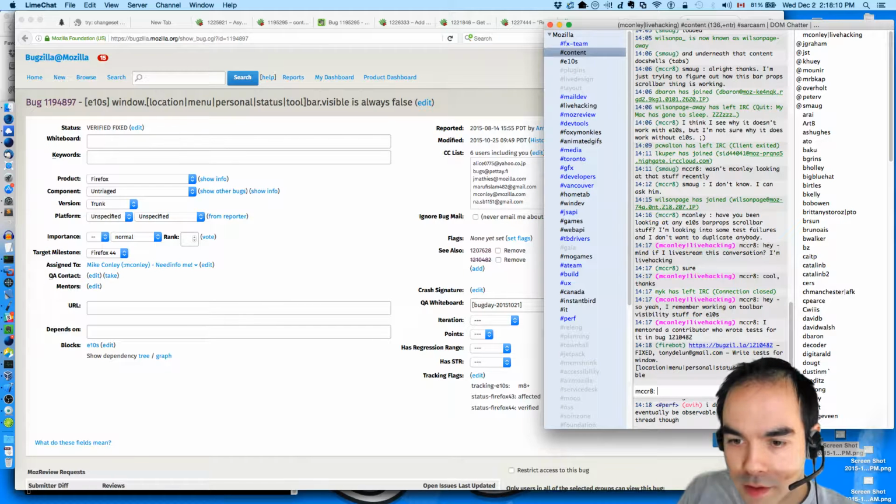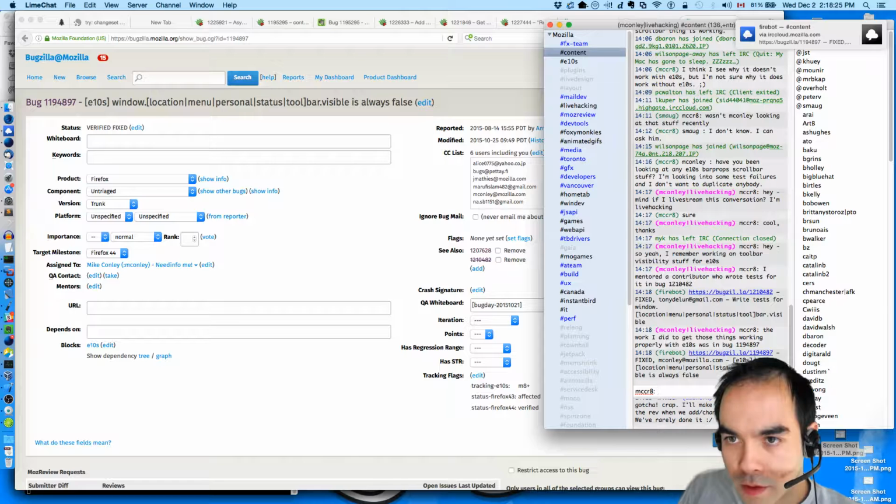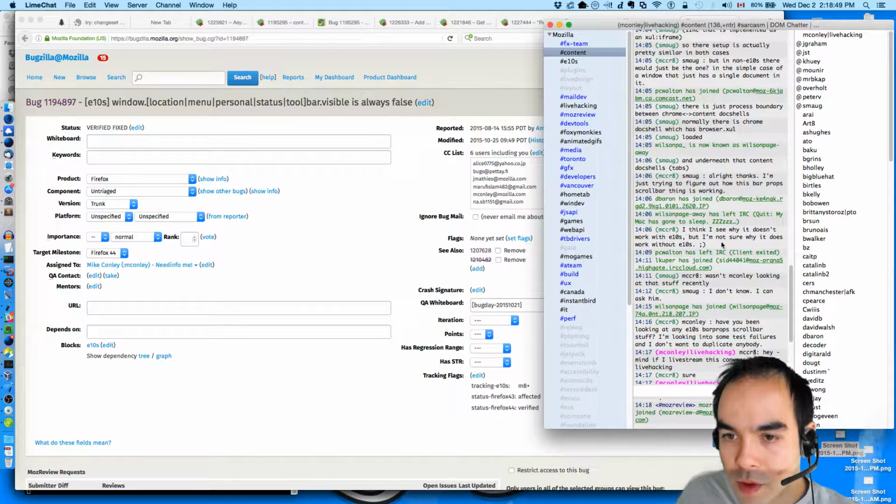The work I did to get those things working properly with ETNS was in Bug 1194897. The Chrome flags, I believe, are what dictate the values that are exposed through the bar props. I think, so I see why it doesn't work with ETNS, but I'm not sure why it does work without ETNS.